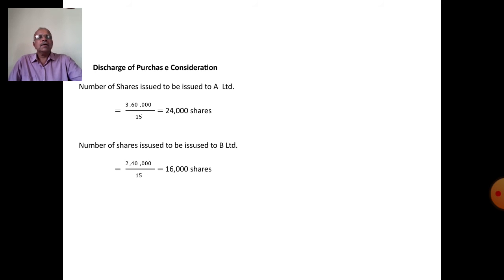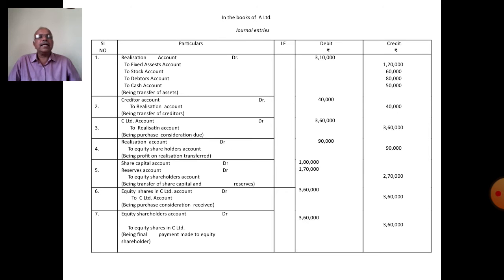Next, point B of the problem: journal entries in the books of A Limited and B Limited. First, journal entries in the books of A Limited. The journal has columns: date, particulars, LF, debit rupees, credit rupees. In this problem, no date is given.